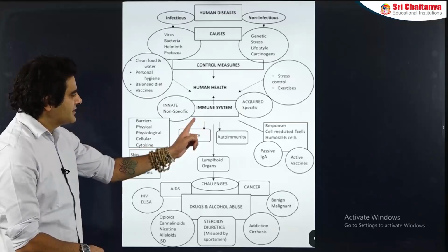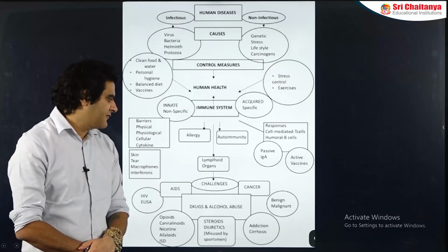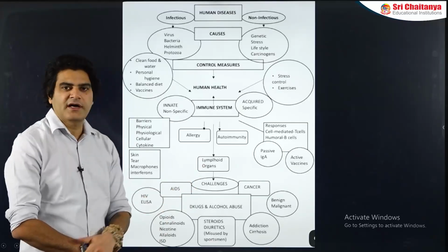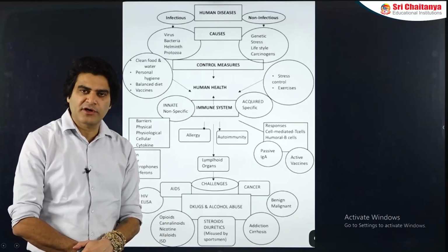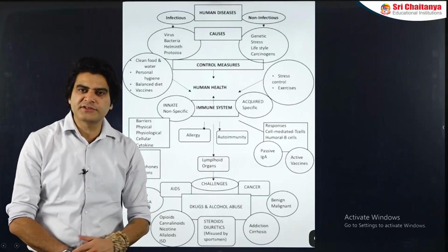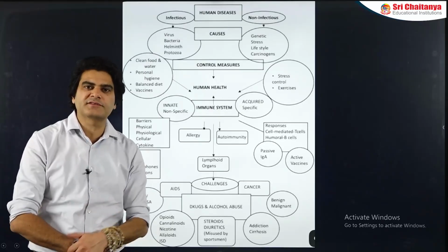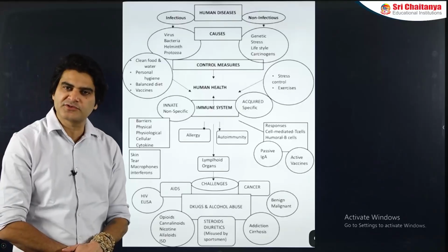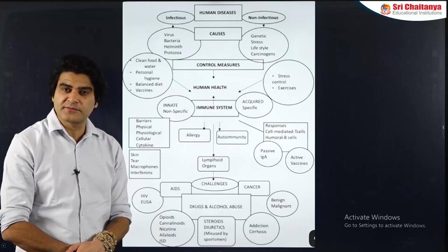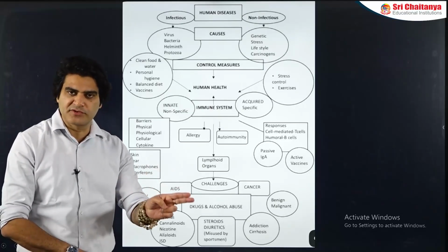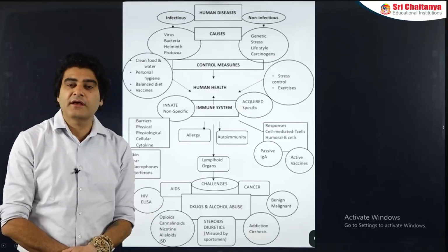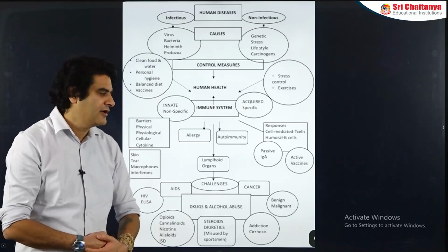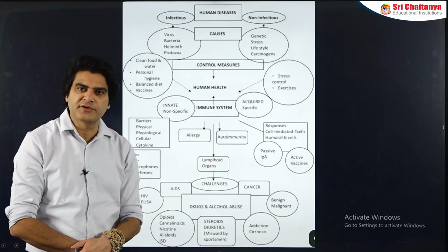Immune system disorders are further of 2 types: allergies and autoimmunity. Allergy is hypersensitivity reaction of the body, while autoimmunity is the immune system of the body turning against self. Normally, immune system is supposed to protect us against foreign pathogens. However, if the immune system cells fail to distinguish between self versus non-self, if they start identifying your own body cells as abnormal or foreign, we can call that as autoimmunity.